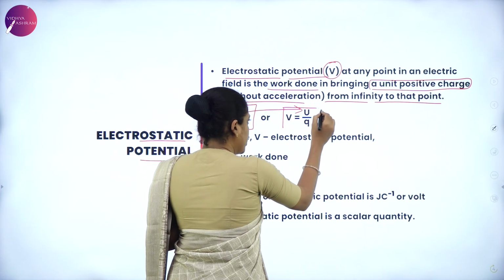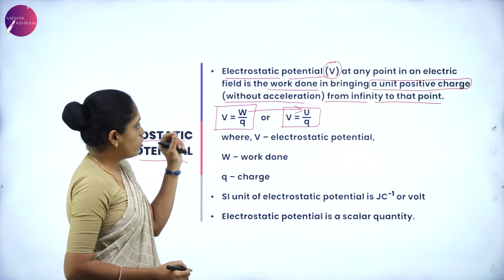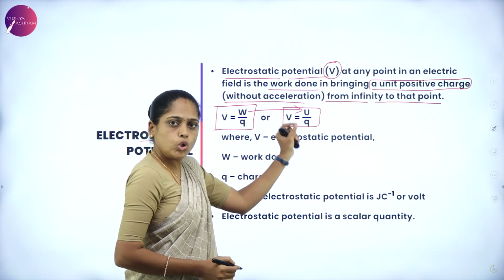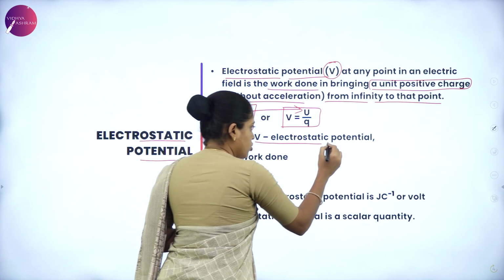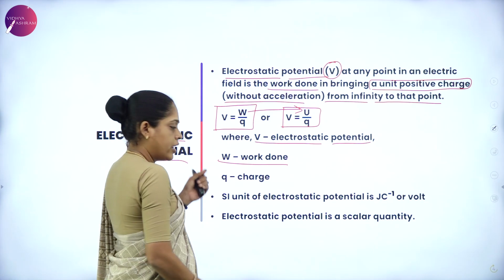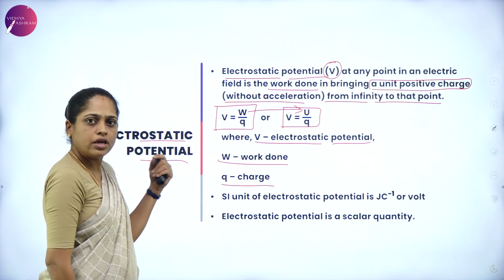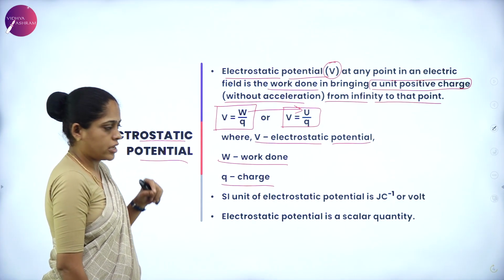So we have another expression in terms of energy for the electrostatic potential, that is V equals U by Q, where V is electrostatic potential, W is the work done, and Q is the charge. Whenever you write the expression, you have to explain the terms of that expression.